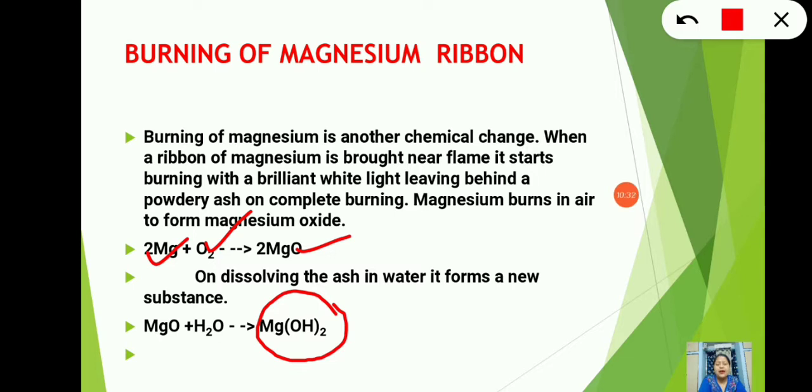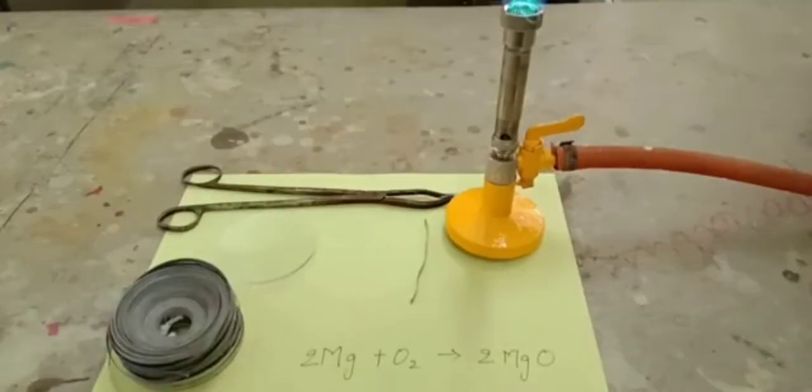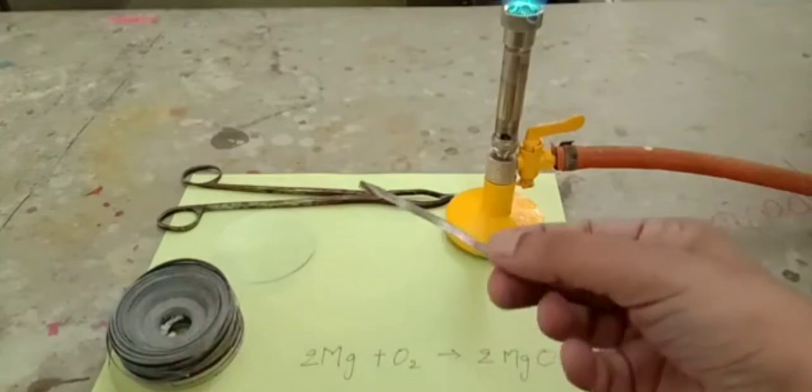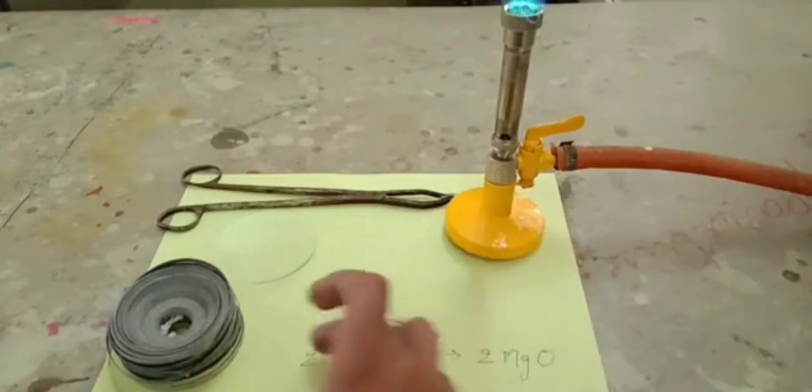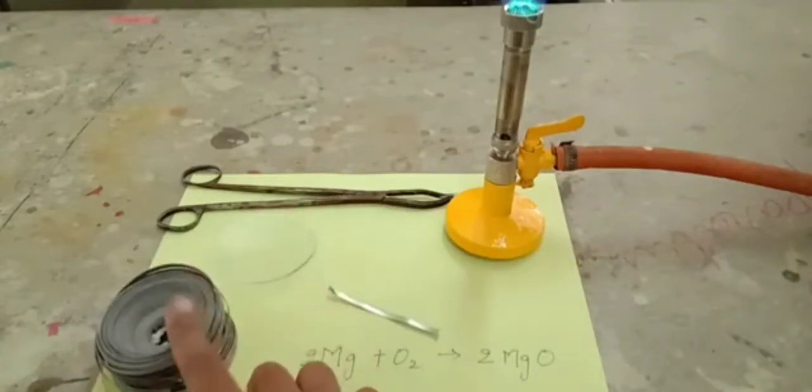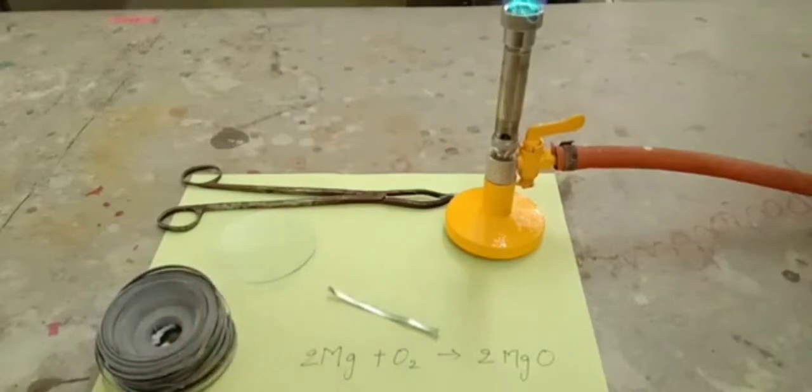Clear, children? So let us watch one video in order to understand this properly. Demonstration of a chemical reaction, that is burning of magnesium. So here I have a strip of magnesium which is cut from the magnesium ribbon. This is the magnesium ribbon and this is a Bunsen burner and a watch glass in which I am going to collect the magnesium oxide, which is white in color. These are the pair of tongs.